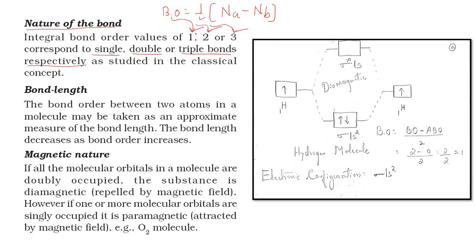It means if we get bond order 1, it is a single bond; if we get bond order of 2, it is a double bond; if we get bond order of 3, it is a triple bond, as studied in the classical concept. We have studied earlier in atomic structure, bond formation and all.